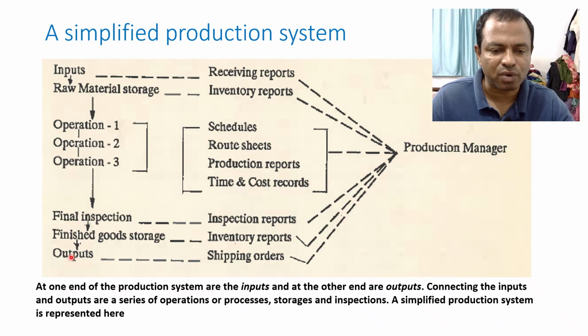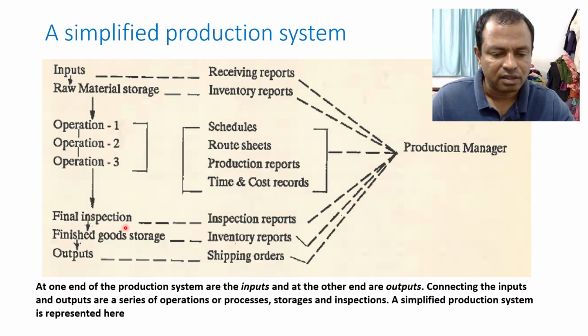So parallel to these processes, here you can see when raw materials are coming, the shop floor is receiving reports. When the raw materials are stored, then inventory reports are created. Inventory means raw materials and semi-finished goods. Then while operations are happening, parallel to that, schedules, route sheets, production reports, time and cost records are created.